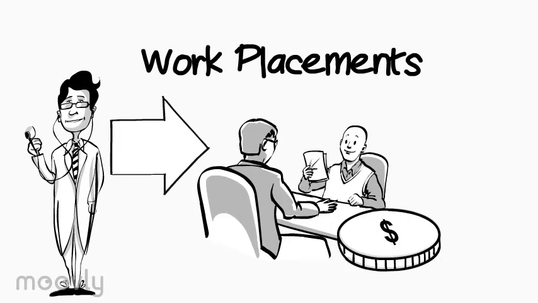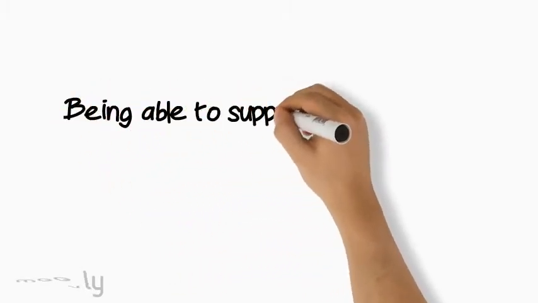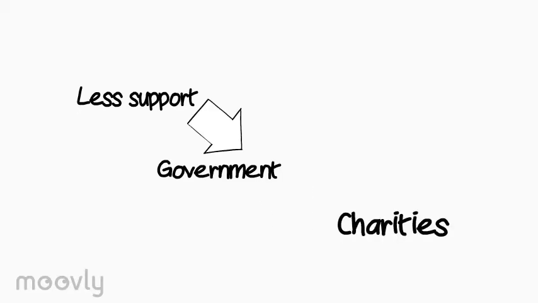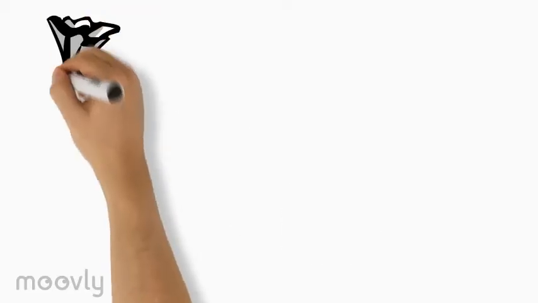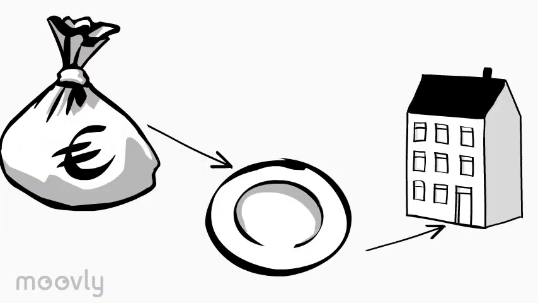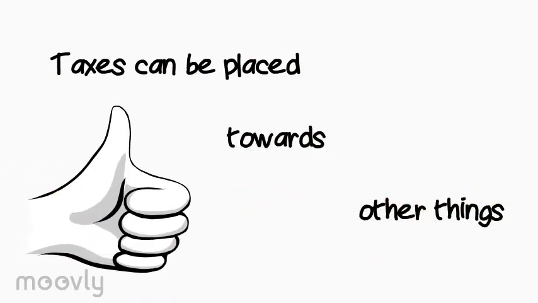Economic sustainability will also be achieved as providing those mentally unwell with medicine and healthcare they need will lead them to gaining work placements. This will provide them with the experience and income they need in order to support themselves. The homeless will therefore not require as much support from the government and charity agencies. Once the homeless are earning an income, they are now capable of affording meals and putting shelter over their heads. Other people's taxes will no longer need to go towards providing these homeless with support, such as food.